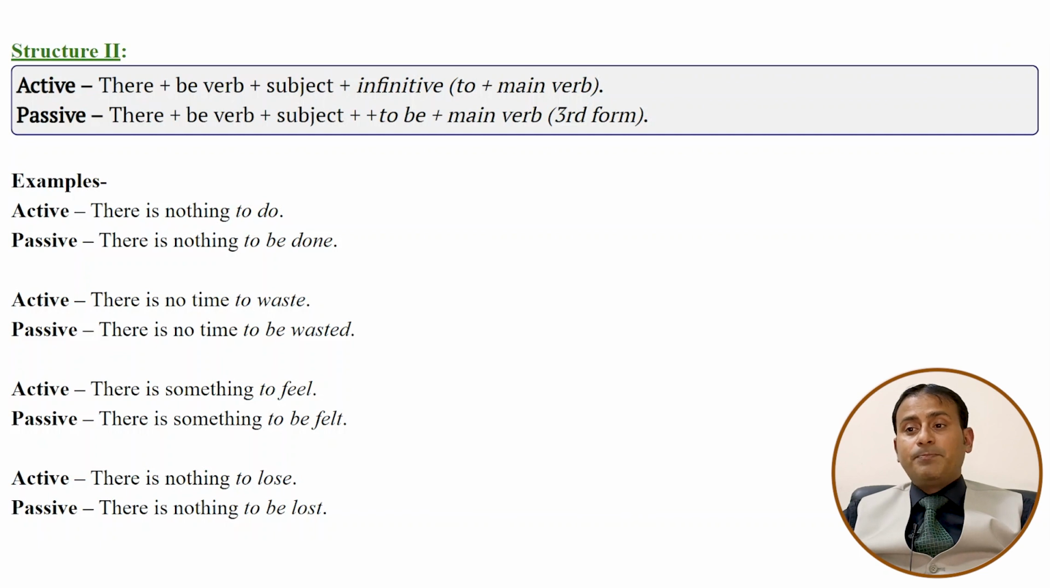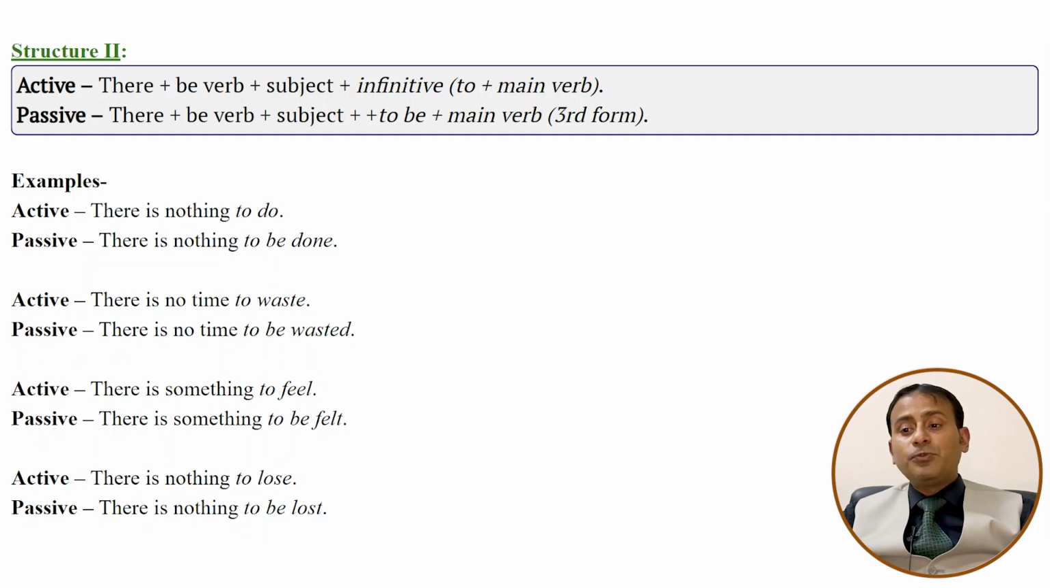Now the next structure with verb to plus first form of the verb: there plus be verb plus subject plus infinitive to plus main verb. There is nothing to do. There is nothing to be done. So to do, to be done, third form of the verb. There is no time to waste. There is no time to be wasted.